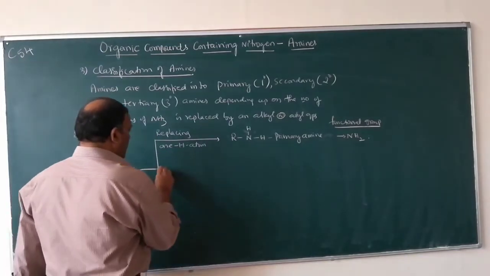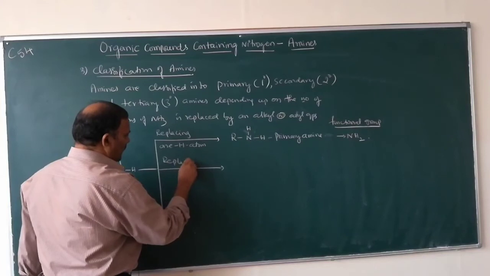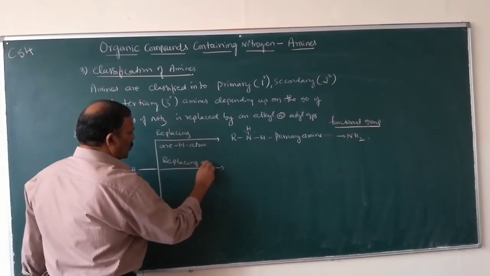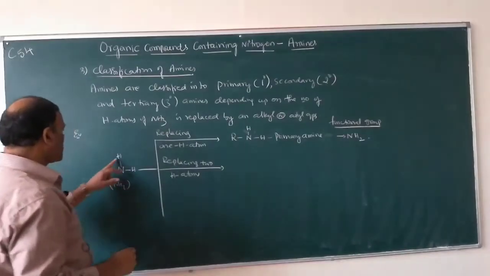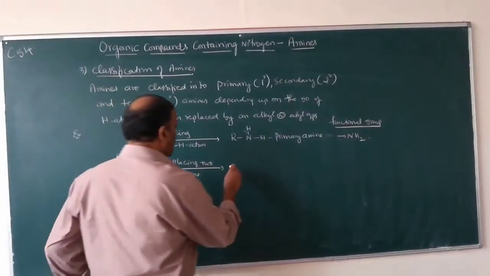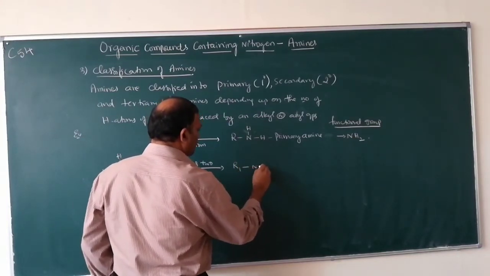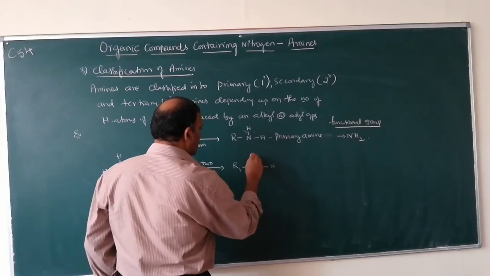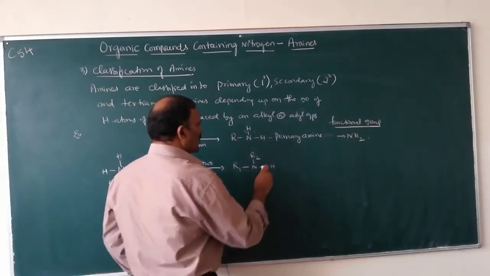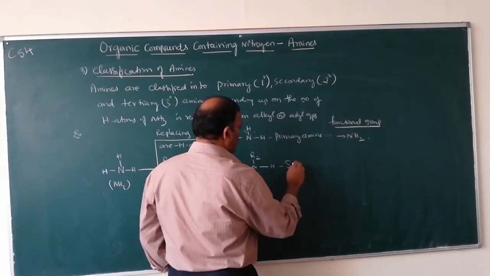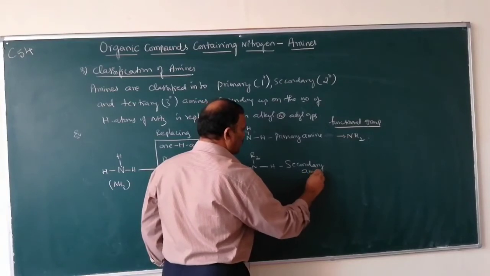Replacing two hydrogen atoms: if two H atoms are replaced by alkyl or aryl groups R1 and R2, we get R1 N H R2. This amine is called a secondary amine.